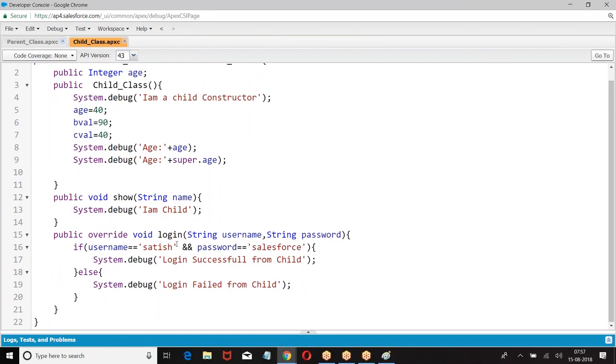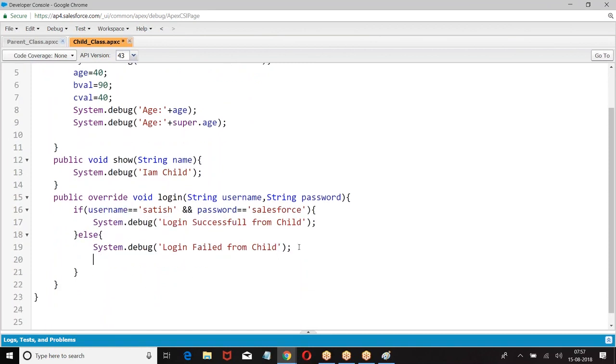Now, if the username and password are matching, okay. If it is not matching, then say super.login.